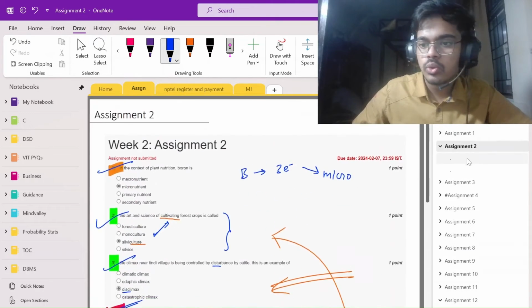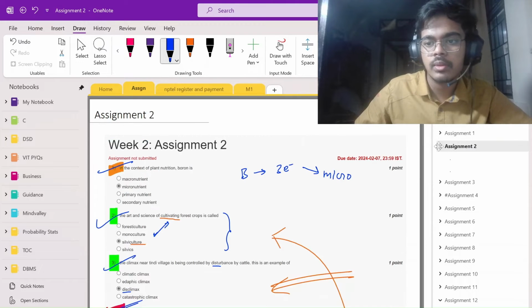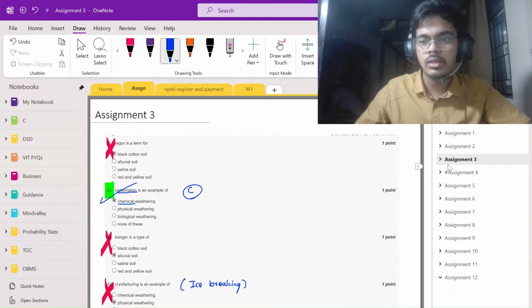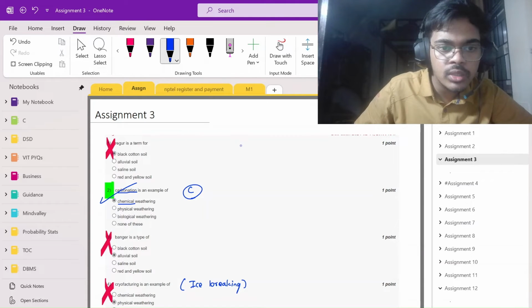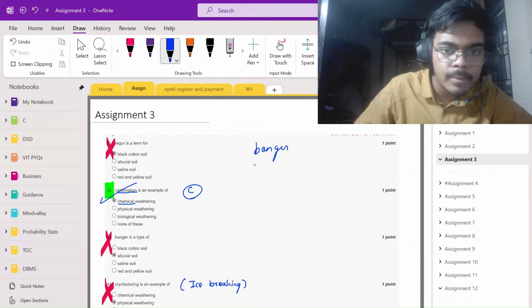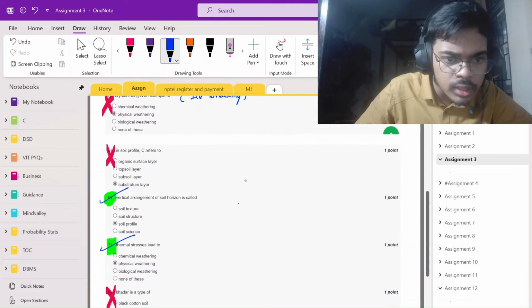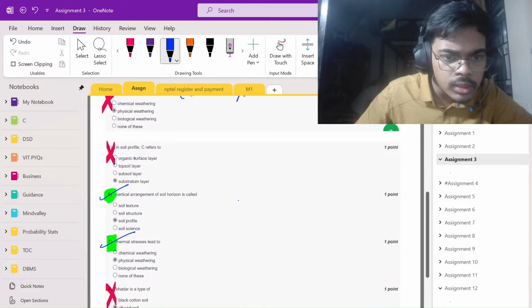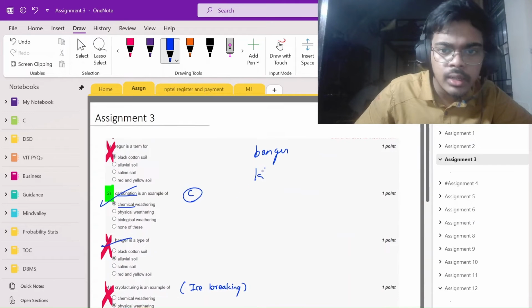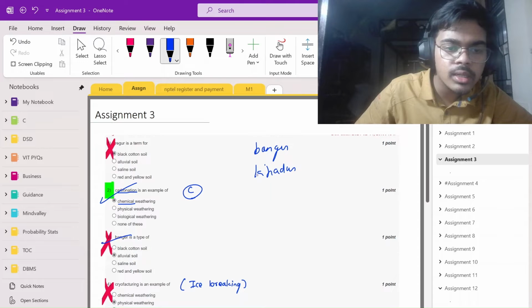Assignment 2, how many questions are left? All questions covered. Whatever I could say for assignments 1 and 2, I did. Now let's go to assignment 3. I made things for this regularly. There will be a soil type question, three questions out of 120. There will be Bangar, Khadar, and Regar.